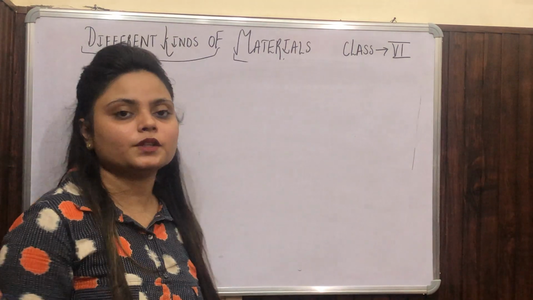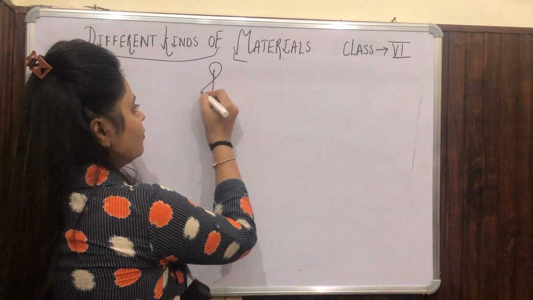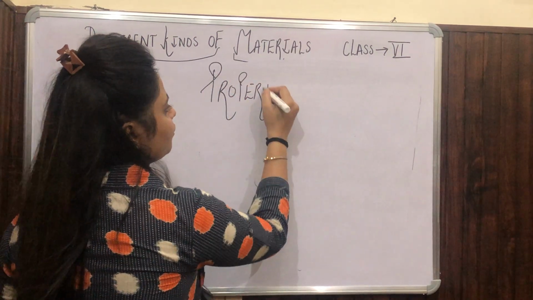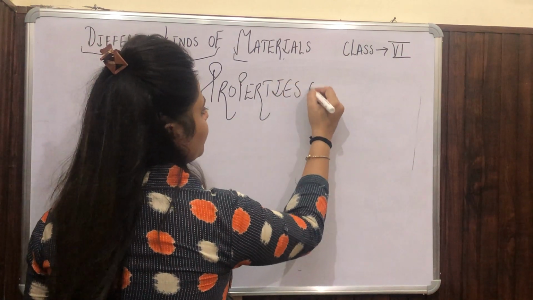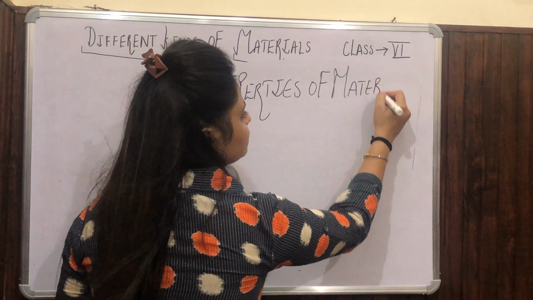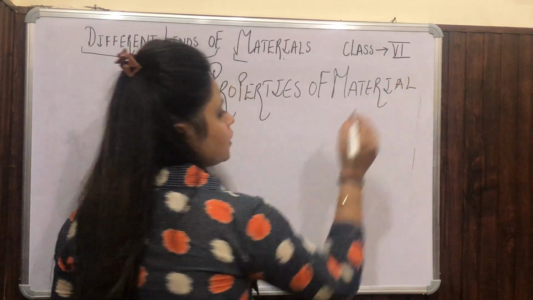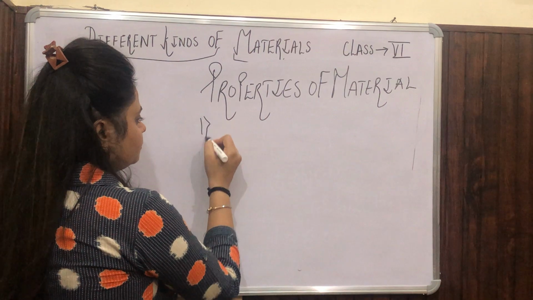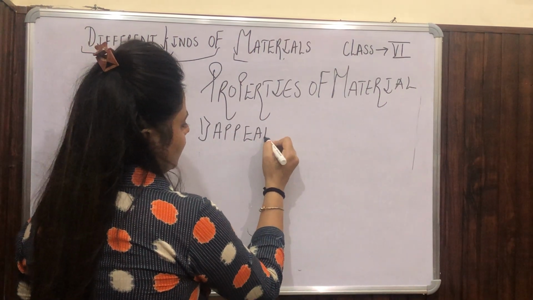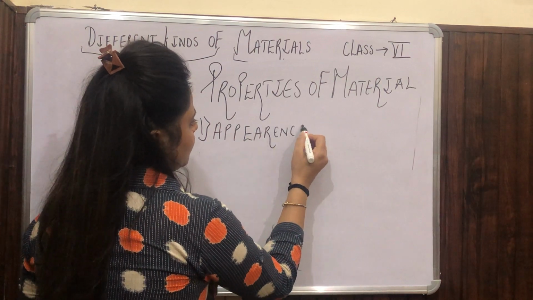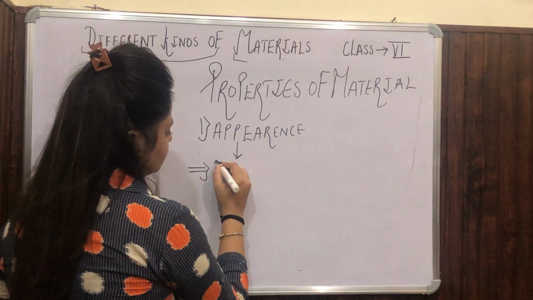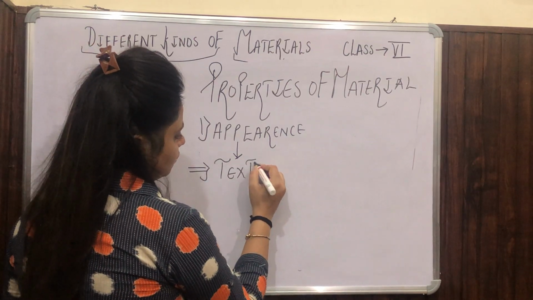Now we will learn about the properties of material. In this, the first property is appearance, okay?